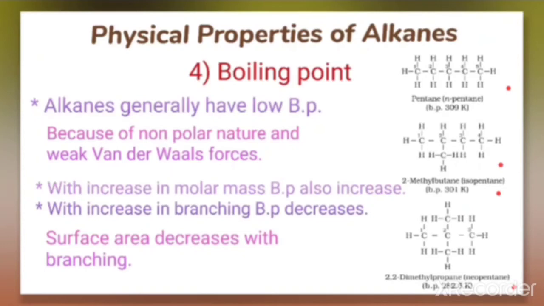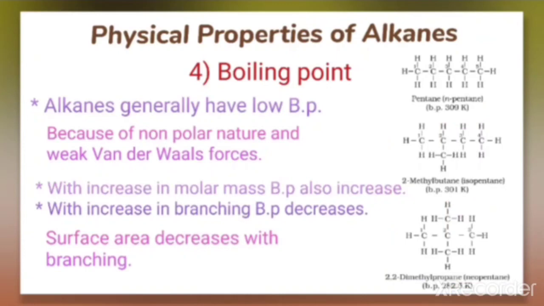All these have the same number of carbon and the same number of hydrogen. That means they have the same molecular mass because these are isomers. But we can see that there is branching here. When we compare the boiling points, this is 309 Kelvin, this is 301 Kelvin, and this is 282.5 Kelvin.